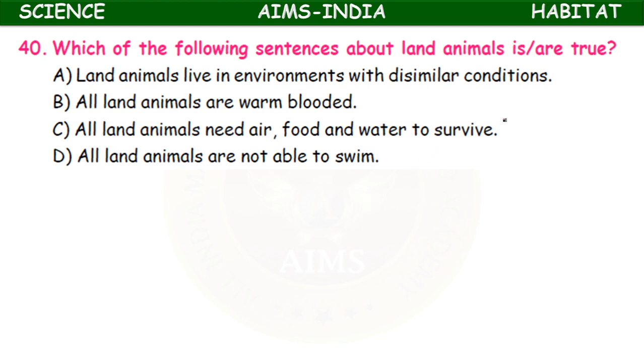Land animals live in environments with dissimilar conditions. Okay. All land animals are warm blooded. This is wrong. Okay, because reptiles and some amphibians are not; only birds and mammals are warm blooded. Okay, all land animals need air, water, food to survive. Okay, all land animals are not able to swim. Some land animals can swim. So A and C.